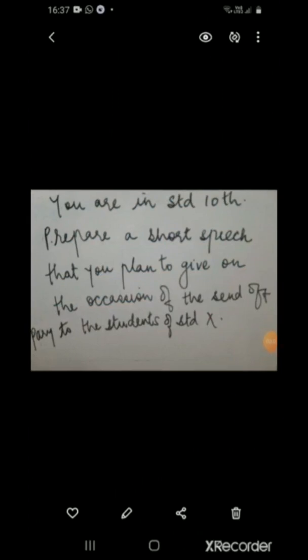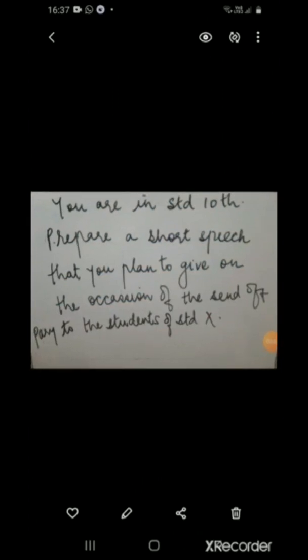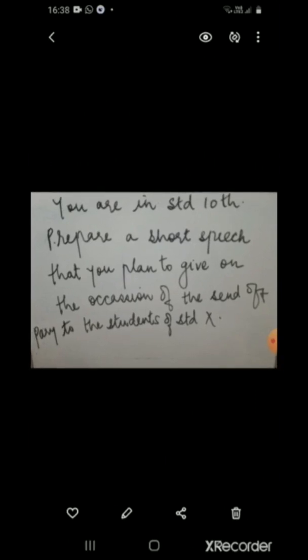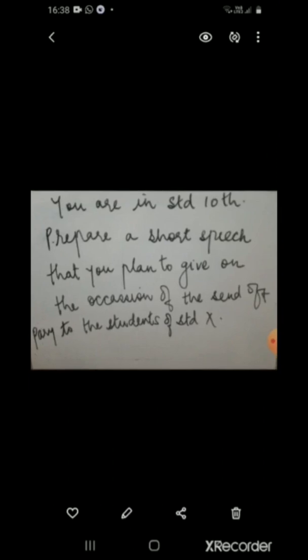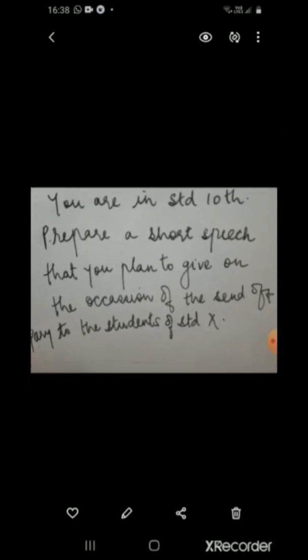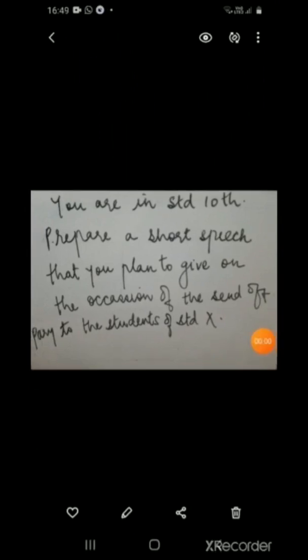Let's see another example of a short speech. You are in standard 10th. Prepare a short speech that you plan to give on the occasion of the send-off party to the students of standard 10th. Now, my dear students, you have to remember all the points that we had seen in the earlier speech: greetings, salutation, introduction, body of the speech, conclusion, and then saying thank you to the audience. Okay, now let's see how we can go about.